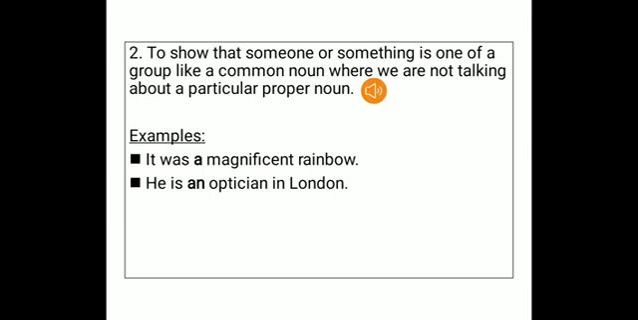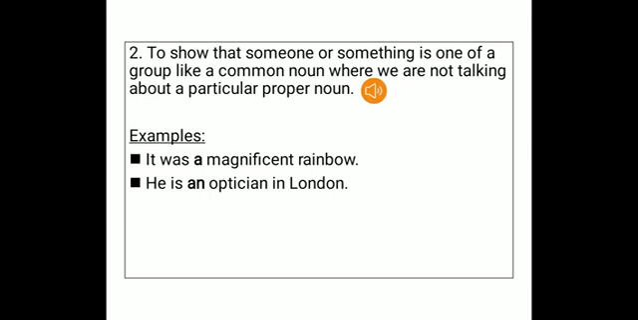For example, it was a magnificent rainbow. Fine. Another rainbow example. When I'm talking about a rainbow, I am not mentioning some particular rainbow. It was a magnificent rainbow like all the other magnificent rainbows. It was not the magnificent rainbow, because all the rainbows are magnificent, correct? Every rainbow looks beautiful. Fine.